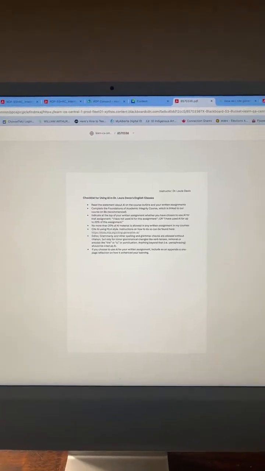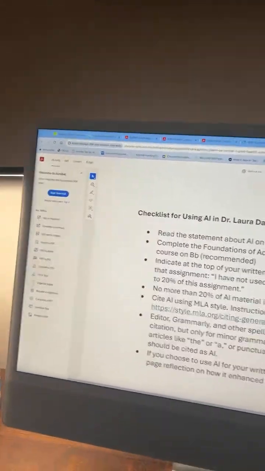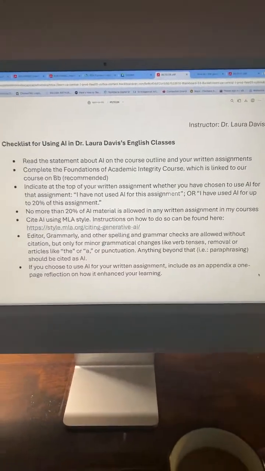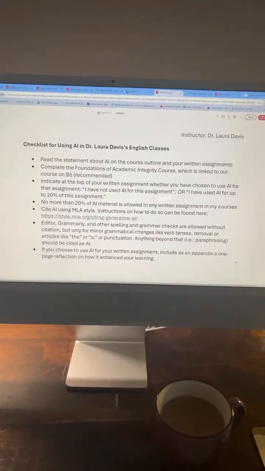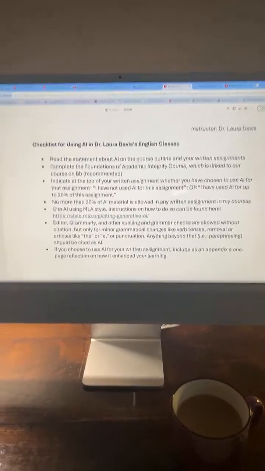I also have here for you a checklist on how to use AI. And this is also really important. So you want to make sure to read this and have followed all of these instructions before you submit your analysis essay, okay? So first off, I'm just going to go over the main points here.